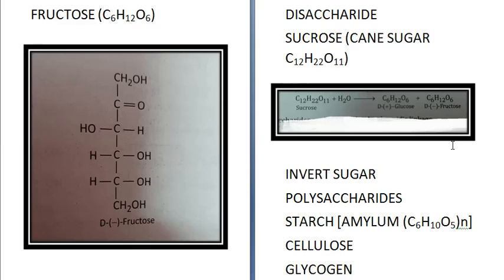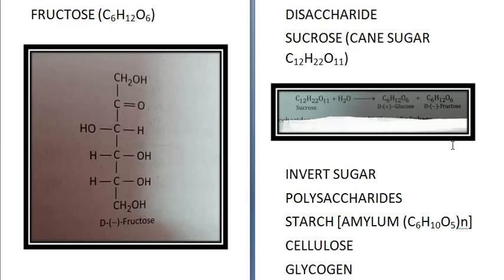Now next we come to polysaccharides. In polysaccharides you have starch. Polysaccharides consist of a large number of monosaccharide units which are joined together by glycoside linkage. The linkage is called glycoside linkage. So you have starch. Starch is also called amylum. Formula is (C6H10O5)n. Now it occurs as microscopic granules in the roots, tubers and seeds of plants.